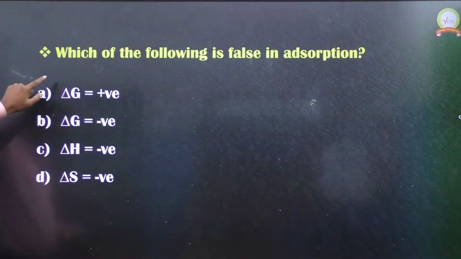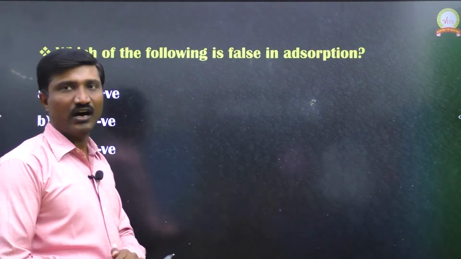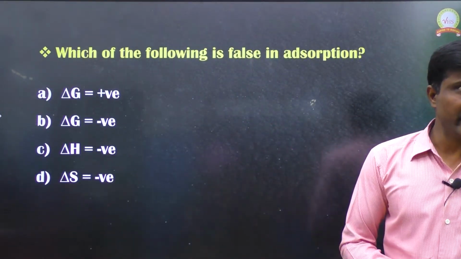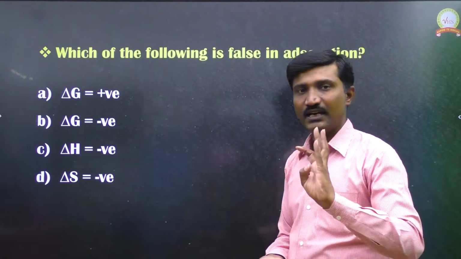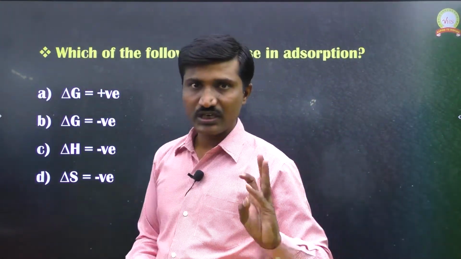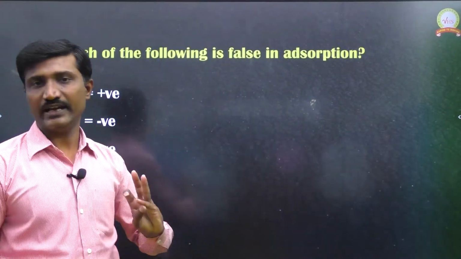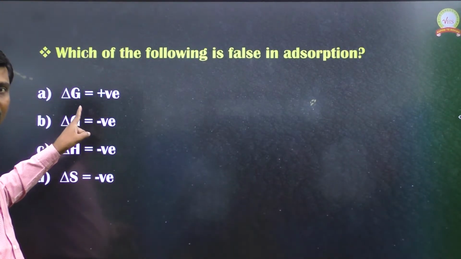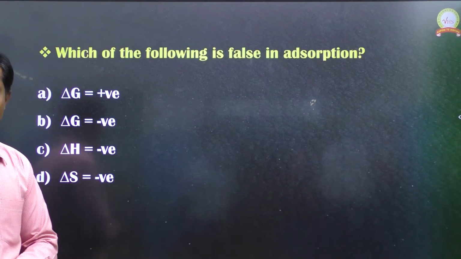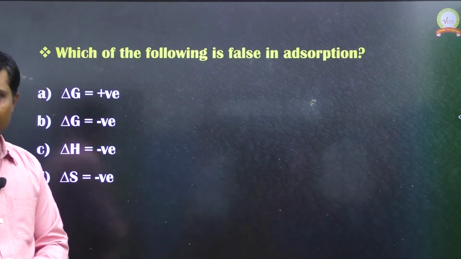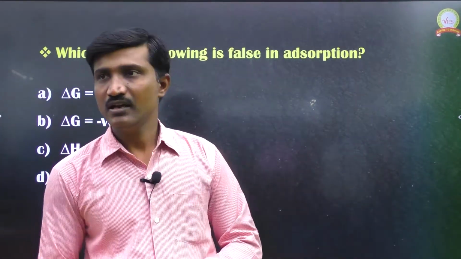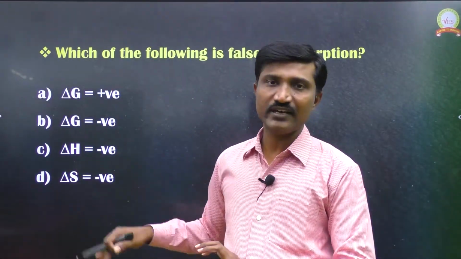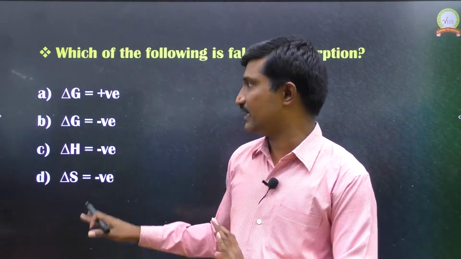Okay. And the last question: which of the following is false in adsorption, which one is a false statement in adsorption? In adsorption process delta G, delta H, delta S, all three have negative values. Okay. Here the first option gives delta G positive. It is false. Okay. So this is about our adsorption process and mechanism of adsorption and a few important related questions.